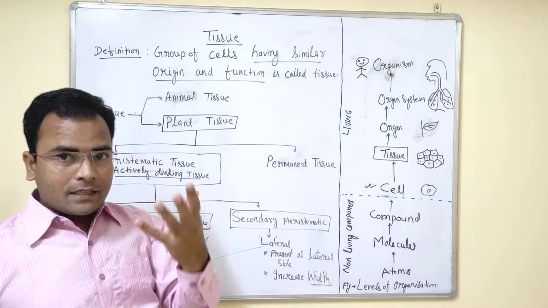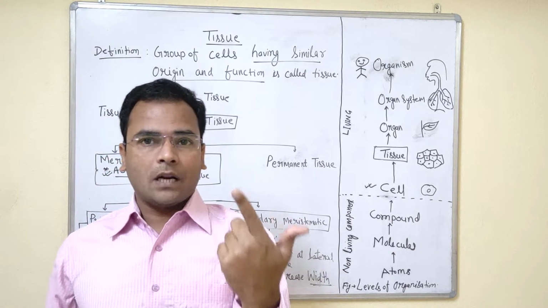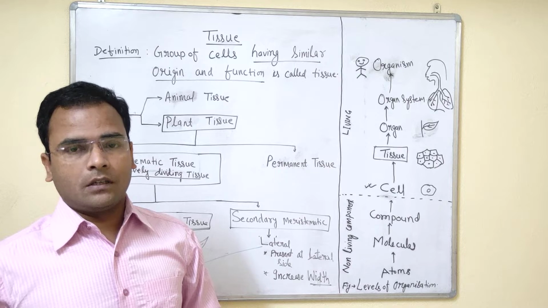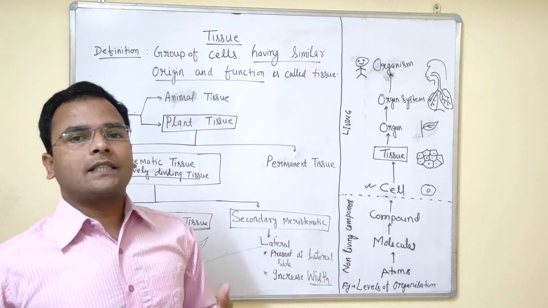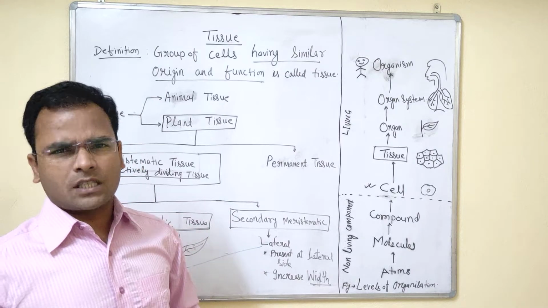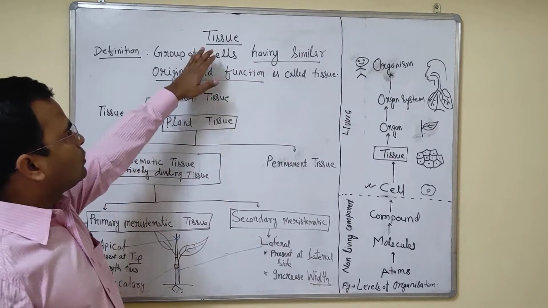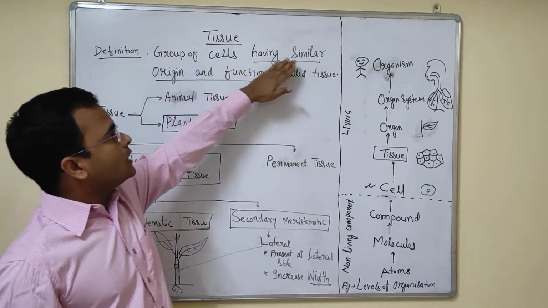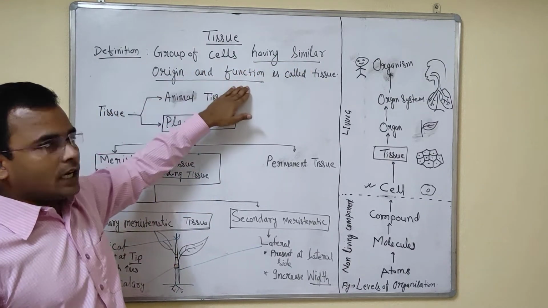Now we are moving directly to the tissue. As there are two types of cells, plant cell and animal cell, and of course we are different from the plants, plant cells and animal cells have different types based on their structure and function. So what is a tissue? We have already defined it: a group of cells having similar origin and function.